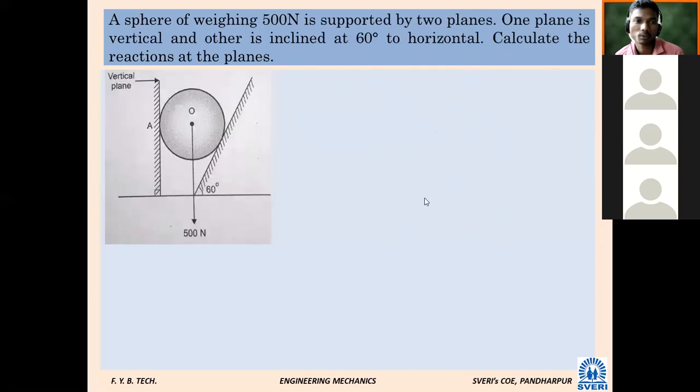Next problem now. Can somebody read? Similar problem, only a little change. Can anybody read the problem?